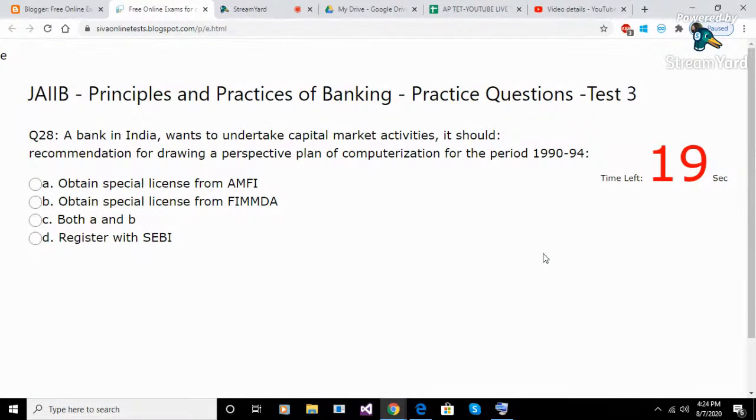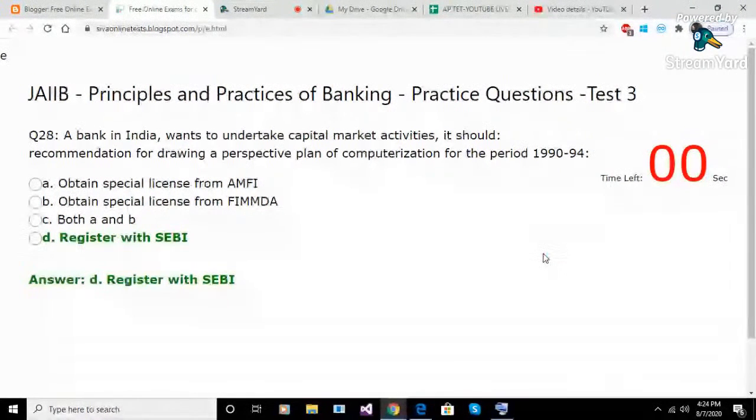Question 28. A bank in India wants to undertake capital market activities. It should. Option A. obtain special license from AMFI. Option B. obtain special license from FIMDA. Option C. both A and B. Option D. register with SEBI. Answer D. register with SEBI.